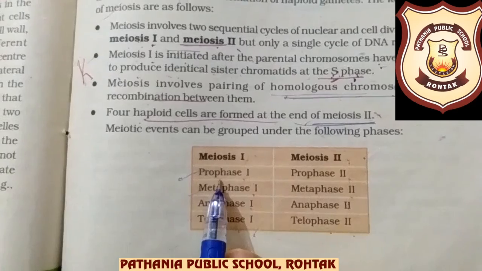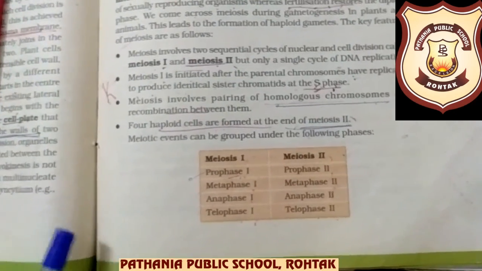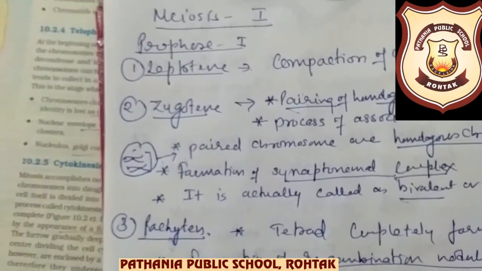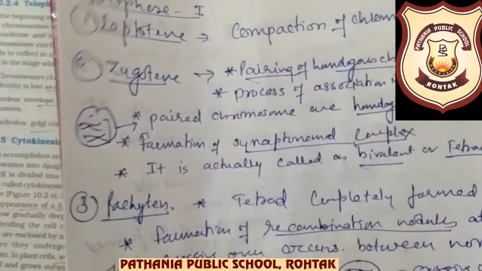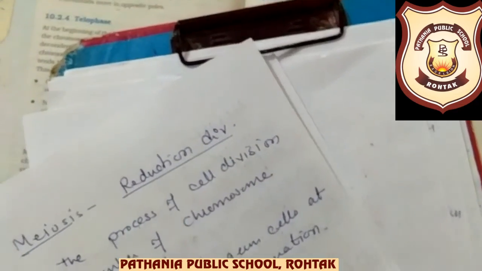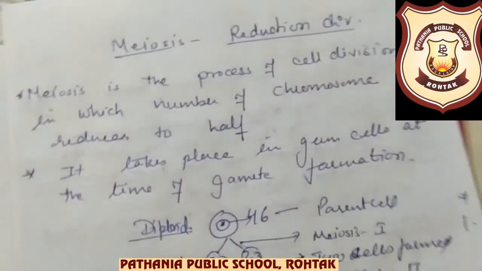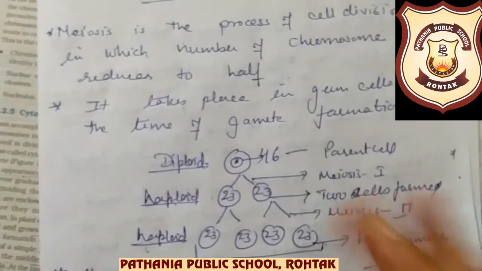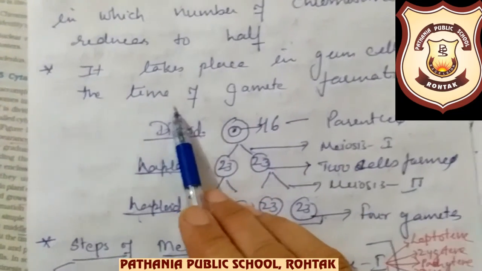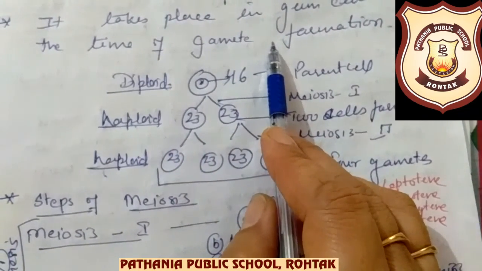Now again they are here giving that meiosis 1 comprises these four stages: prophase 1, metaphase 1, anaphase 1 and telophase 1. And meiosis 2 comprises prophase 2, metaphase 2, anaphase 2 and telophase 2. Okay. Now we are to start with prophase 1, and before that I want to show you this which I have written as notes only. Look at here. This is the second page and the first page is this.